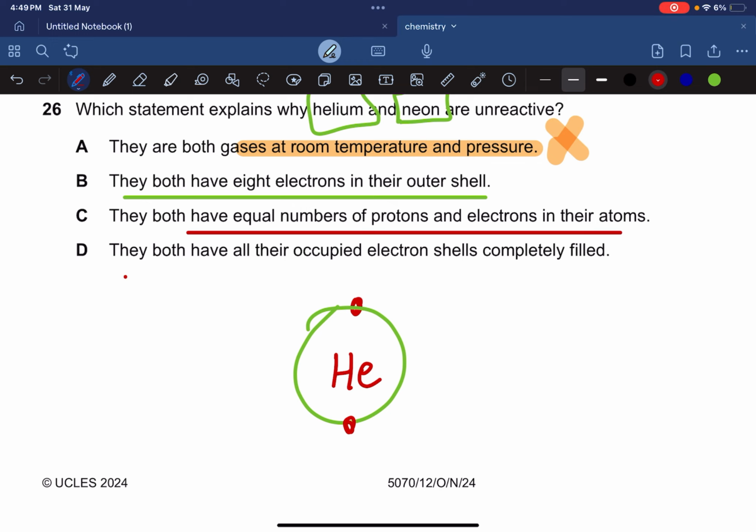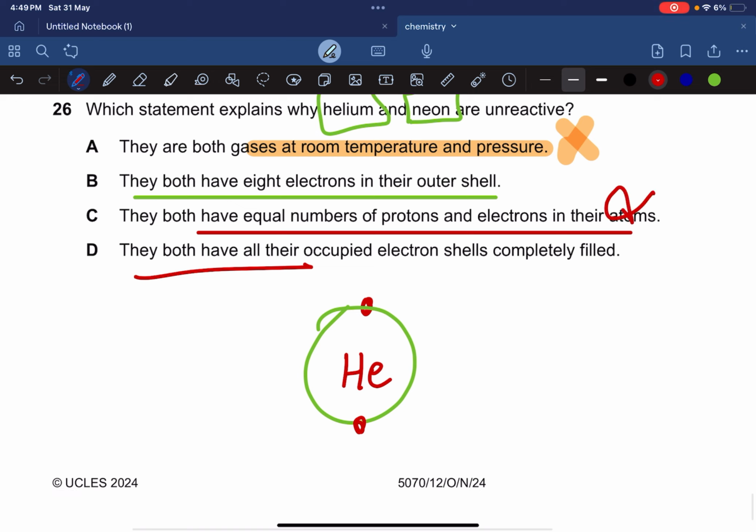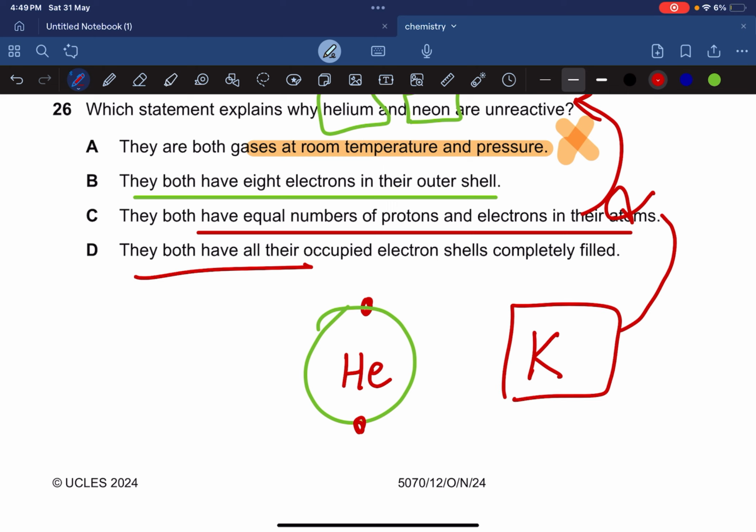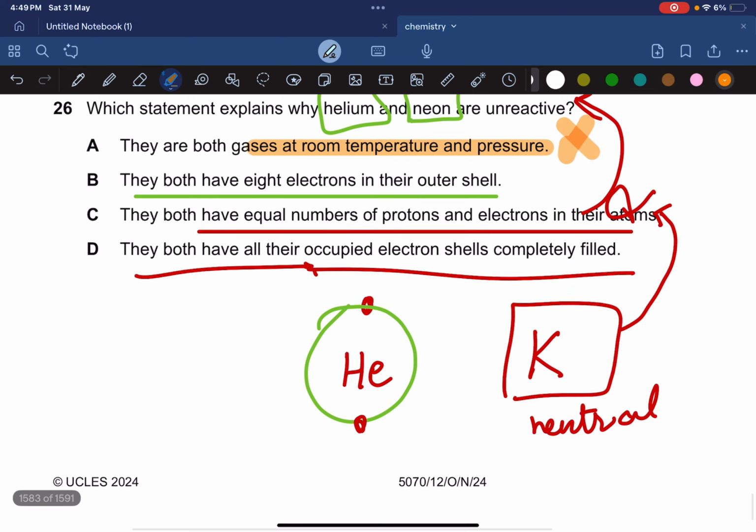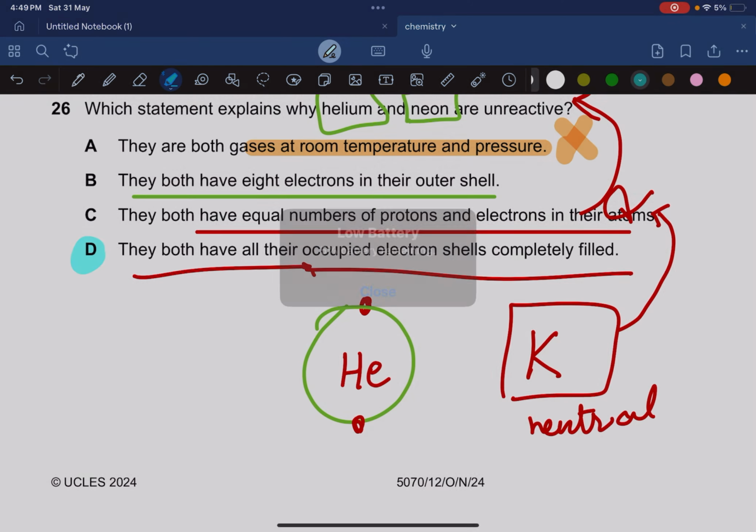They both have equal number of protons and electrons in their atoms. That's correct that they have equal number of protons and electrons, but that does not explain their unreactivity. Even the most reactive potassium has equal number of electrons and protons, but that does not make it unreactive, that just makes it neutral. They both have all their occupied electron shells completely filled. That's correct, they have full electron shells.